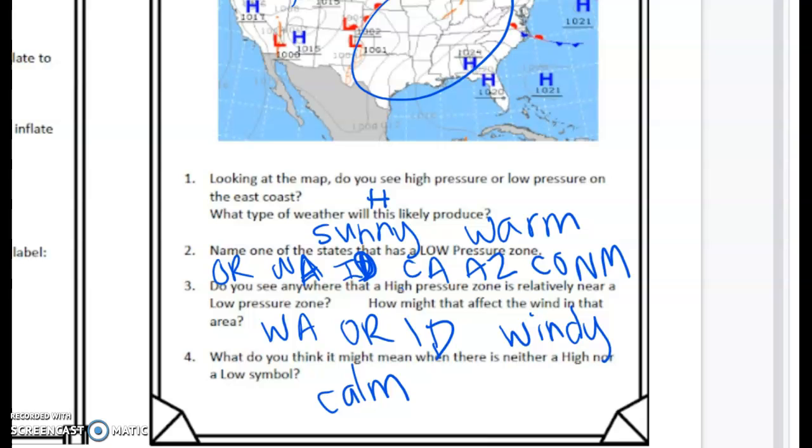Okay, so now that we've talked about the weather map, if you need more time to write this down, go ahead and hit pause and you can finish writing it down. Otherwise, we're going to go on.